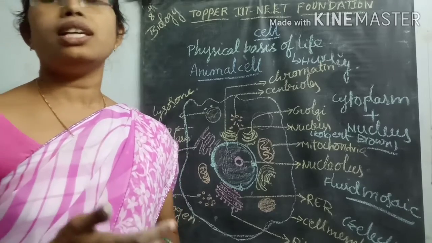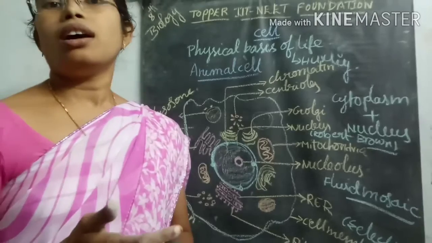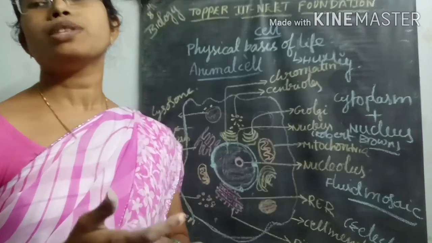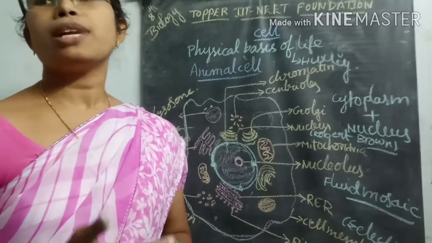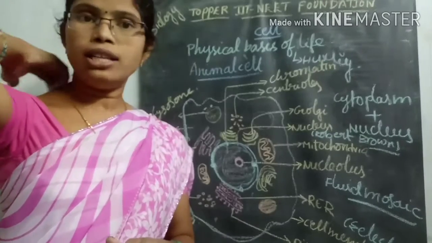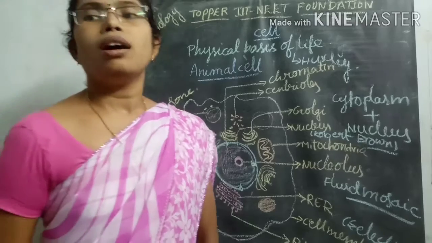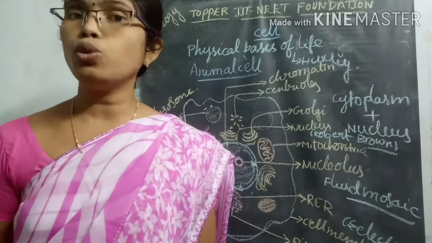And the pea plant contains 14 chromosomes, meaning 7 pairs. And in Drosophila, 8 chromosomes are present, meaning 4 pairs, the diploid number. And in Ascaris and Mucor, the number of chromosomes is 2, in 1 pair.